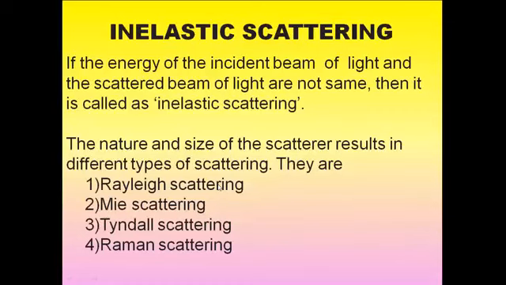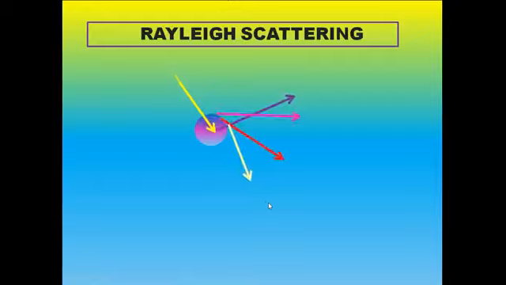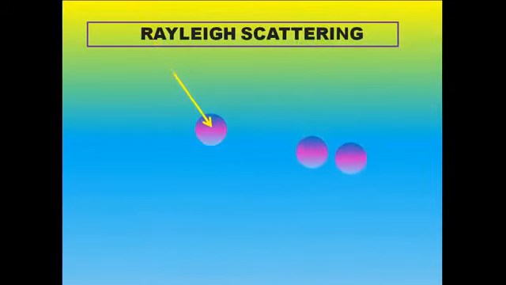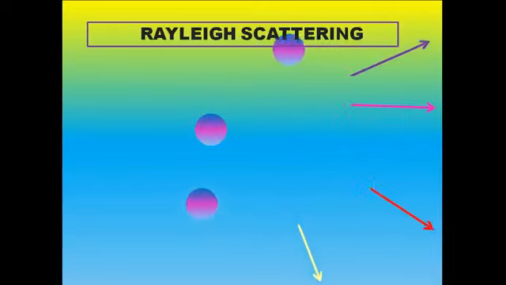Depending on the nature and size of the scatterer, we get different types of scattering. They are called Rayleigh scattering, Mie scattering, Tyndall scattering, and Raman scattering. Let us explain one by one with some illustrations and examples. Rayleigh scattering. When light rays are incident on a scatterer, they will be scattered in all possible directions. This is the same as the definition of scattering, but Rayleigh scattering is expressed with a mathematical expression.